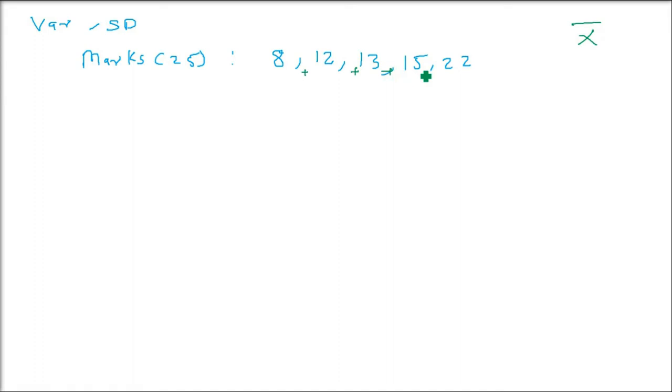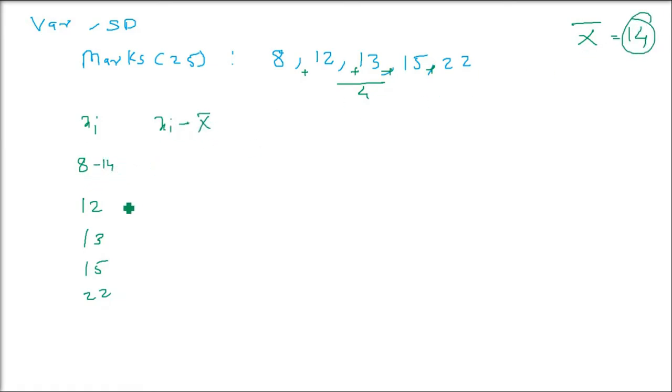So what will you do? First you have to find the mean. Just add all of them. When you add 8, 12, 13, 15, 22, the addition will be 70, and that is divided by 5. So you have 14 as x bar, which is actually the mean of these values. Once you have got the mean, what is the formula? As I told you earlier, let us write it in table form. Xi, these are the values being given, individual values. So the first thing you have to do is xi minus x bar.